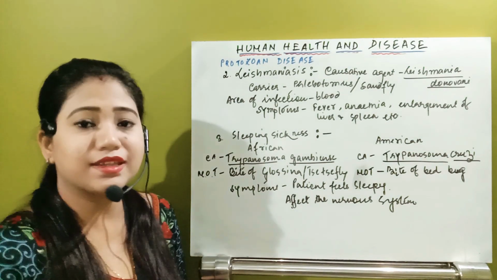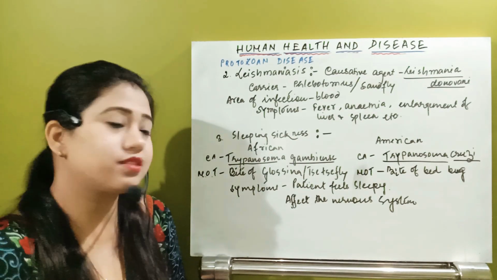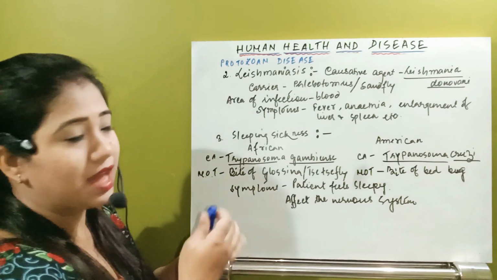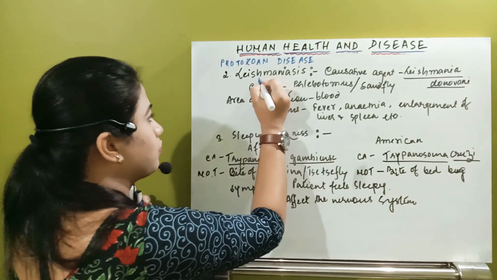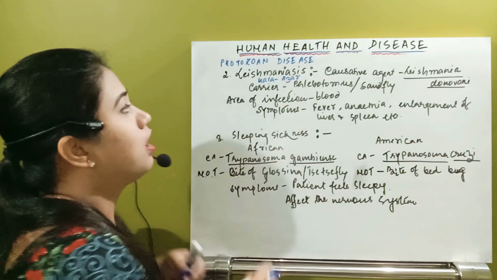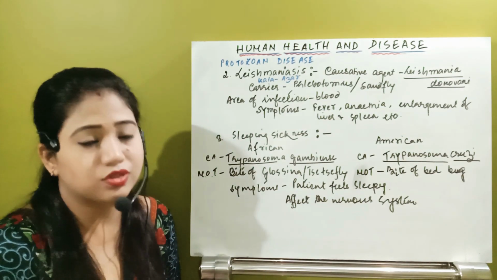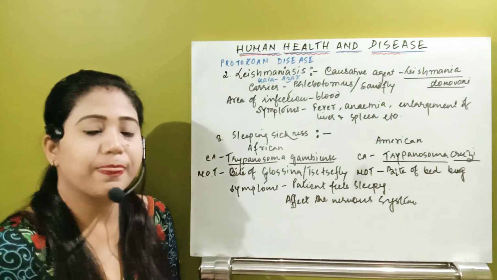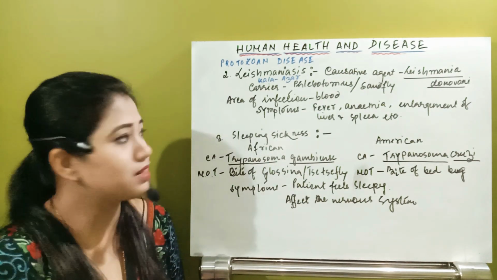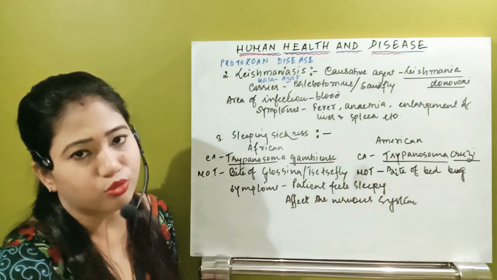So the next type of protozoan disease is leishmaniasis, which is also known as Kala Azar. In Hindi we will call it Kala Azar. In biological terms we will use leishmaniasis. So what is the causative organism of leishmaniasis? This is Leishmania donovani. This is one type of protozoa.